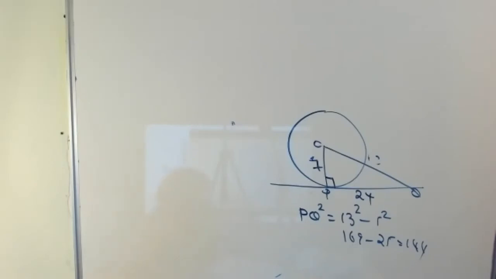Find the radius of the circle. Okay, find first.